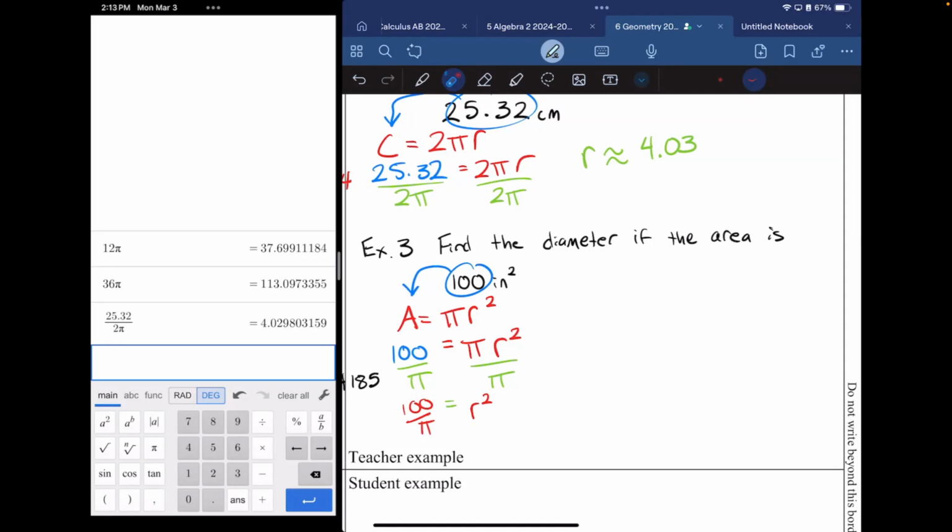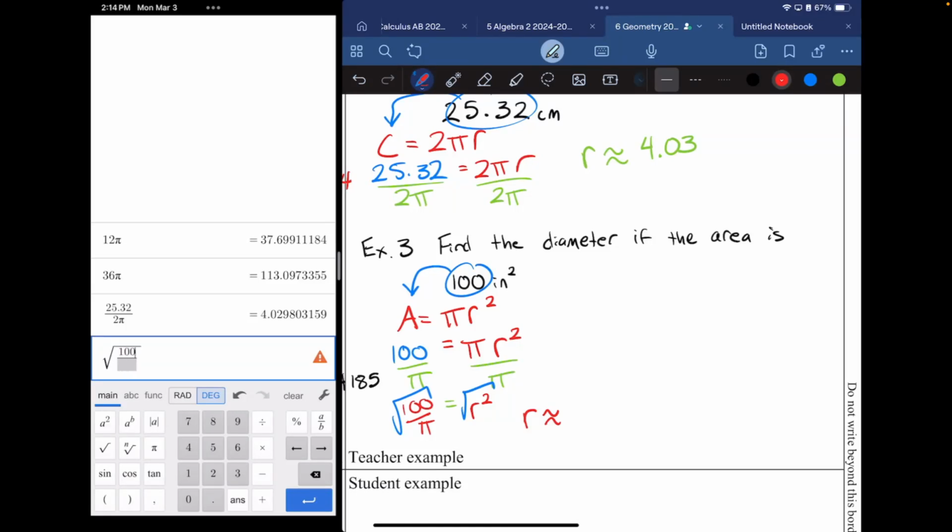Eli, you got it? He was about to raise his hand. He was like, yeah, just square root both sides. So if I square root both sides, the square root and square root cancel, and I get my answer. r is by itself, and I say r is approximated by the square root of this fraction of 100 divided by pi, and that answer is about 5.64-ish. Those are the types of problems that we'll be encountering.